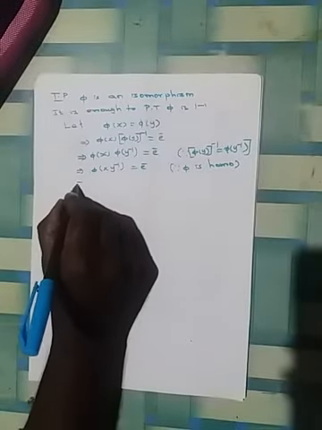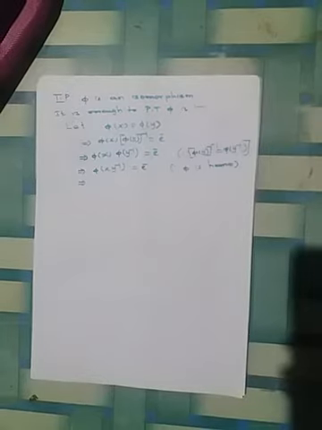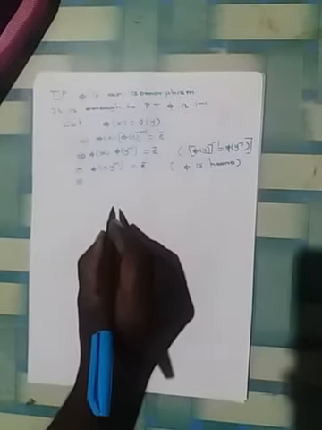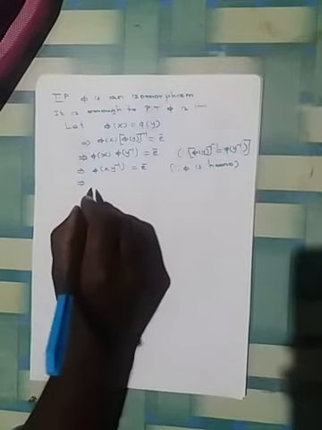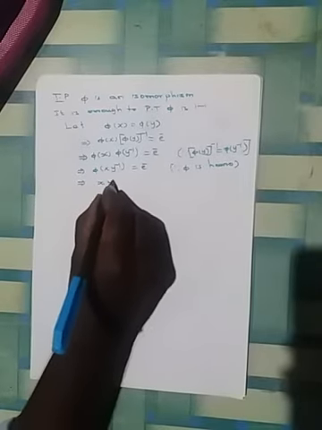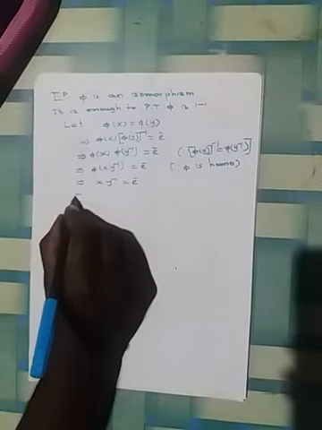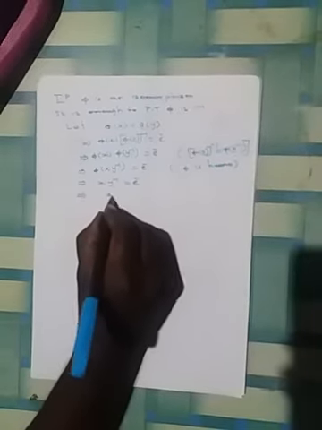This implies that x y inverse equal to e bar. Therefore this equation becomes x equal to y.